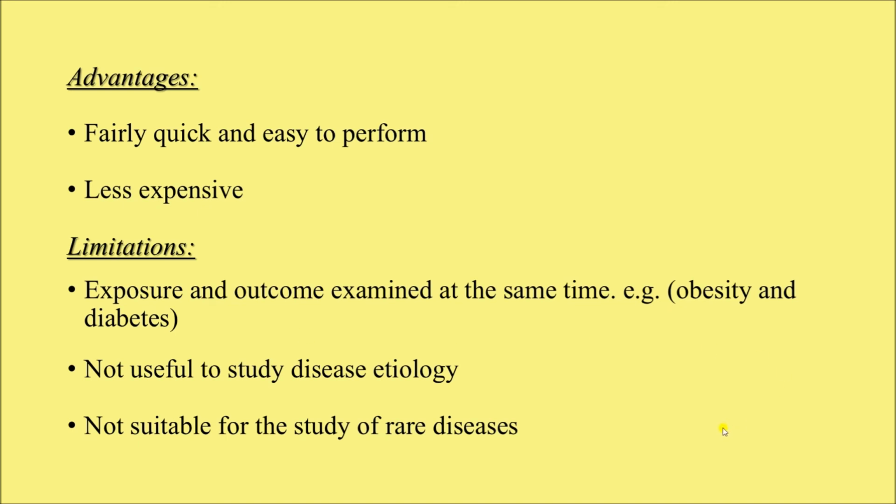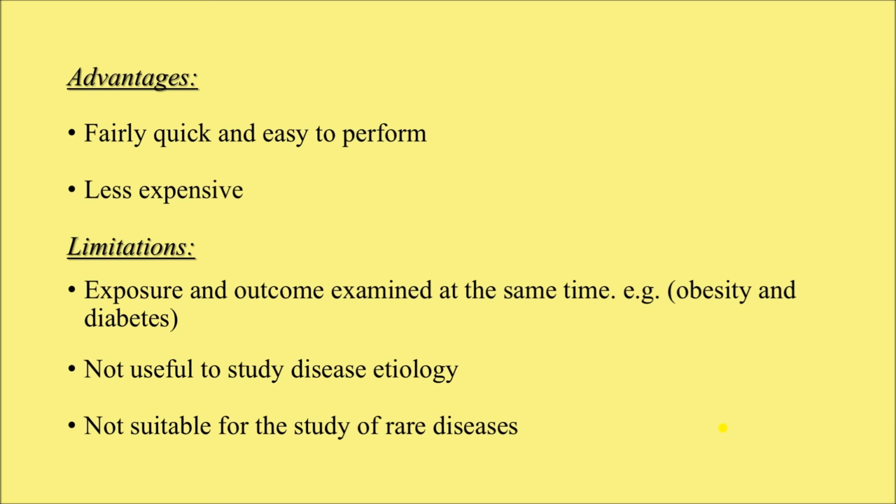Let me explain. Suppose I go to a village, conduct a cross-sectional survey, and I find out that there are a lot of obese people and also they have diabetes, right? Since I am looking at a cross section of the population at only one point of time, I am not following up this population in future.